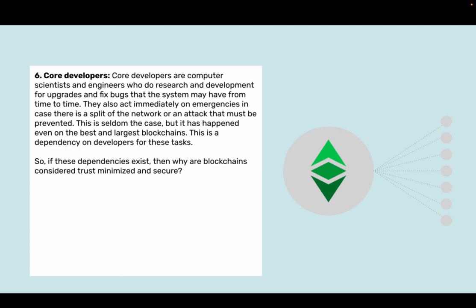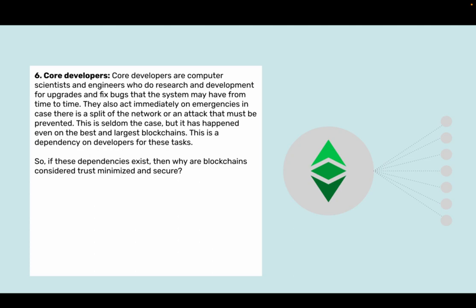6. Core developers. Core developers are computer scientists and engineers who do research and development for upgrades and fix bugs that the system may have from time to time. They also act immediately on emergencies in case there is a split of the network or an attack that must be prevented. This is seldom the case, but it has happened even on the best and largest blockchains. This is a dependency on developers for these tasks.